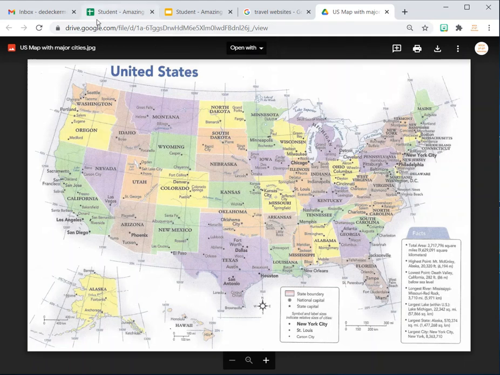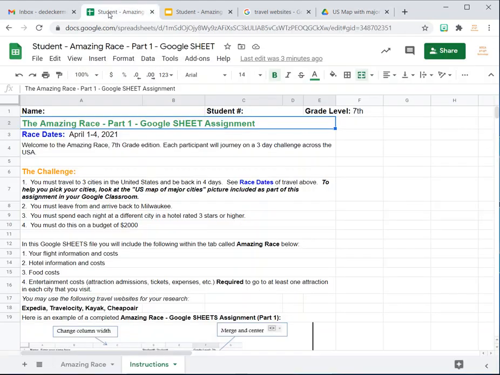So once you pick your 3 cities, which I have, then you need to look at all the requirements of the assignment. Here you must leave from and arrive back to Milwaukee. You must spend each night in a different city in a hotel rated 3 stars or higher. You must do this on a budget of 2 grand, so you can't go to the very high end hotels. You'll have to pick the medium ones unless you get a bargain.